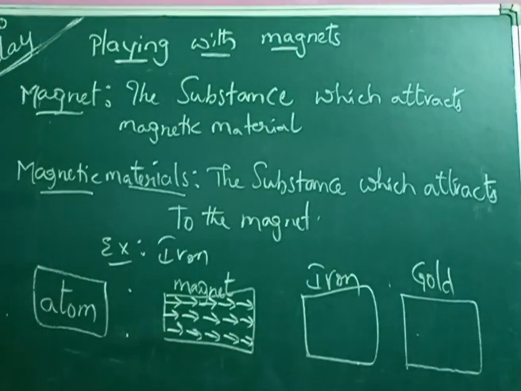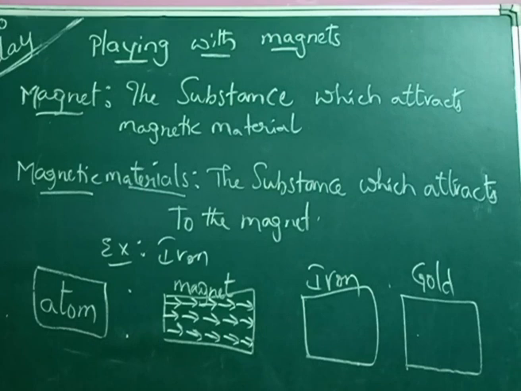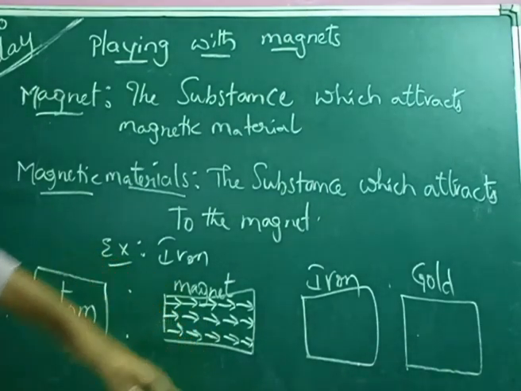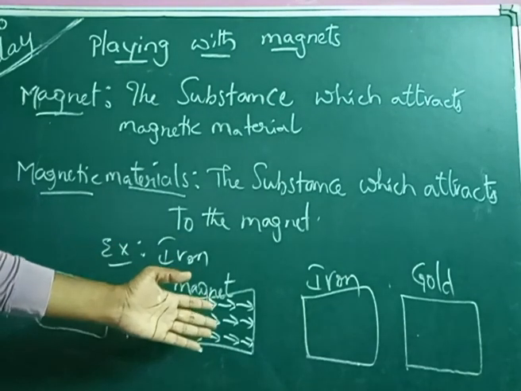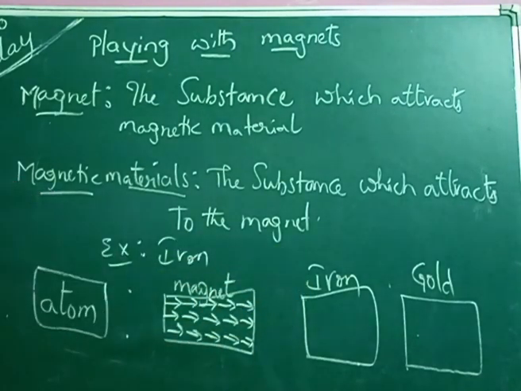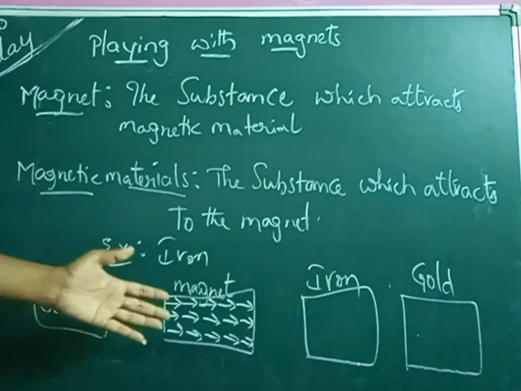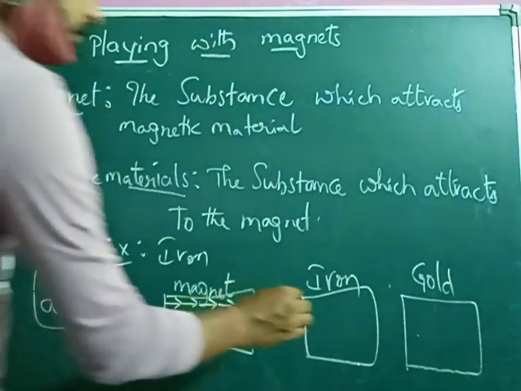Whereas in magnetic materials, the particles are not exactly in order, but the arrangement is nearly that particular order like this.